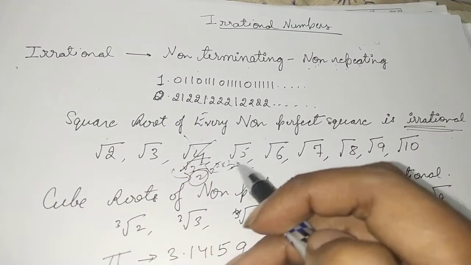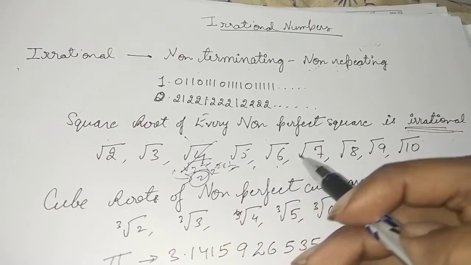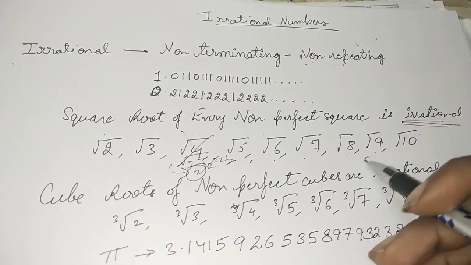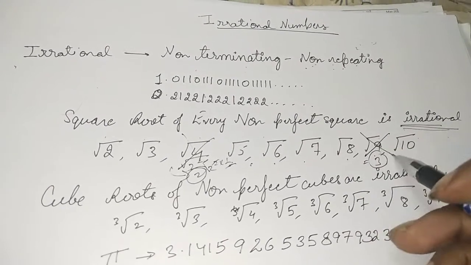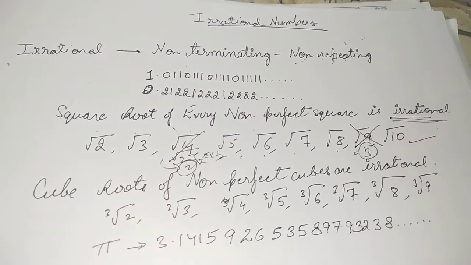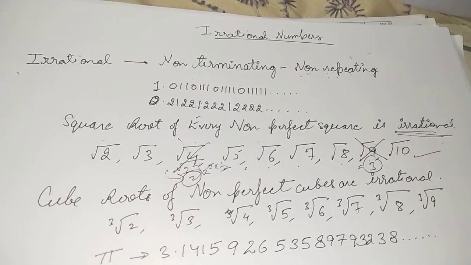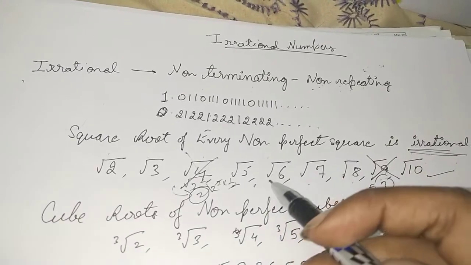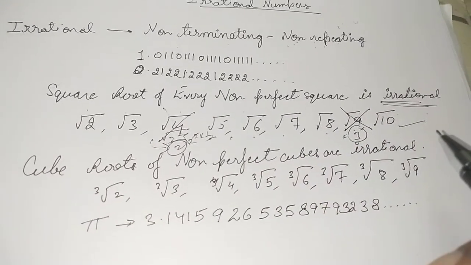Next comes 5. Again, 5 is not a perfect square, 6 is not, 7 is not, 8 is not, 9 is a perfect square, which can be written as 3. So therefore under root 9 is not an irrational number. Clear? Root 10. So every perfect square is going to be a rational number, and apart from that, the remaining ones, the square roots of these numbers, are going to be irrational.